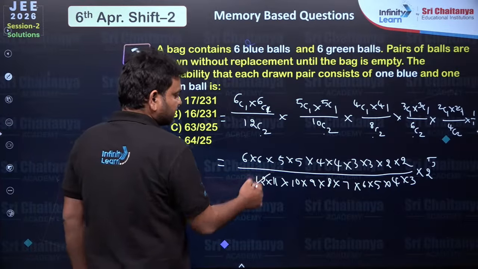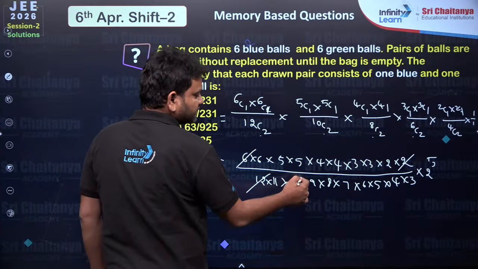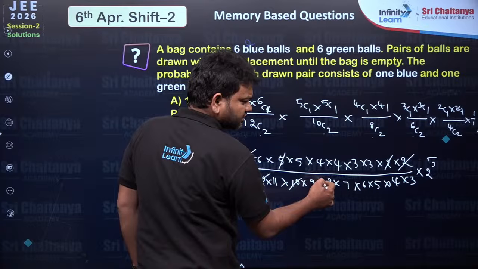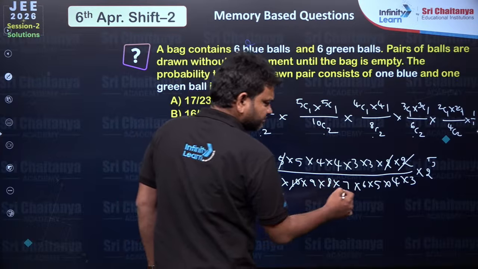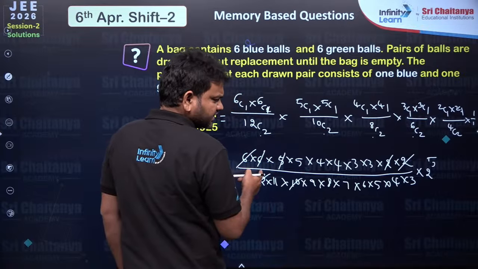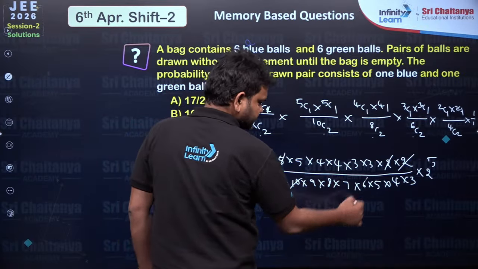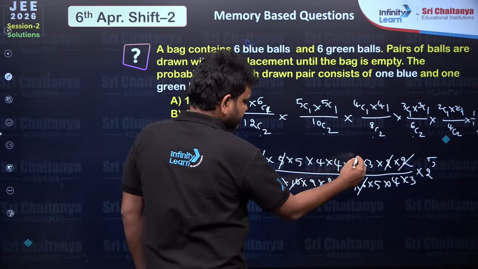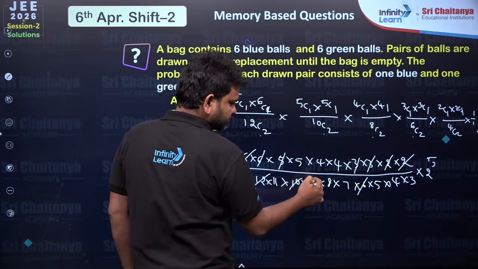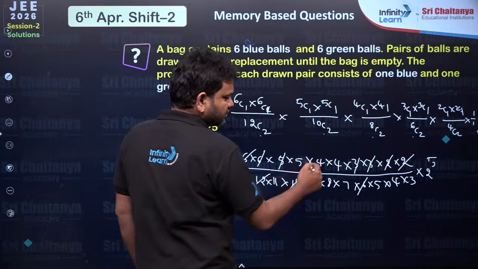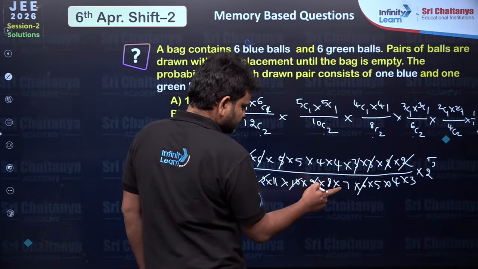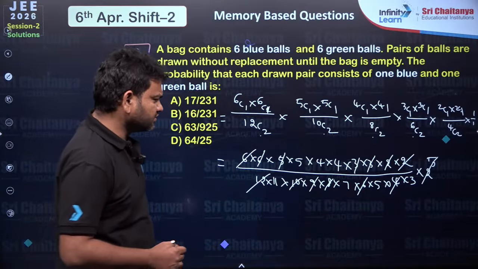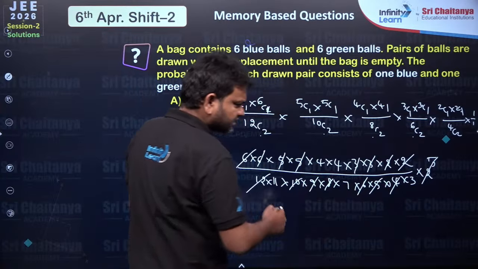Now 12, I will cancel with 6 and 2. And then 5 and 2 is gone here, and you can observe cancelling the other 6, 6 I can cancel with 6 here. And what else do I have? Now 3 and 3 are there, this I can cancel with 9, and 4 into 4 we have. Then 8 into 4 I can cancel with 2 power 5, and 5 and 5 is also there, that also I can cancel.